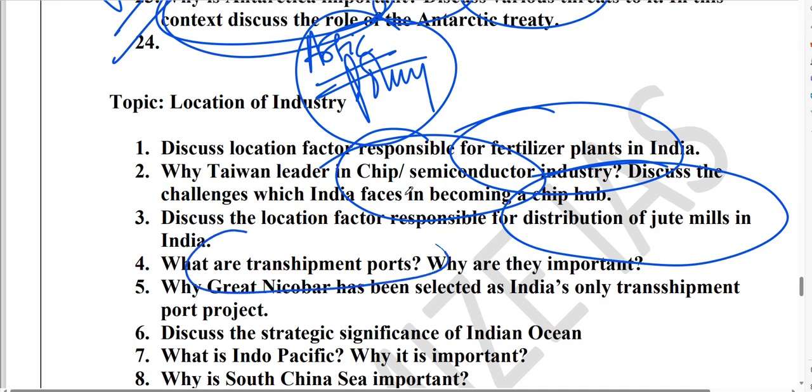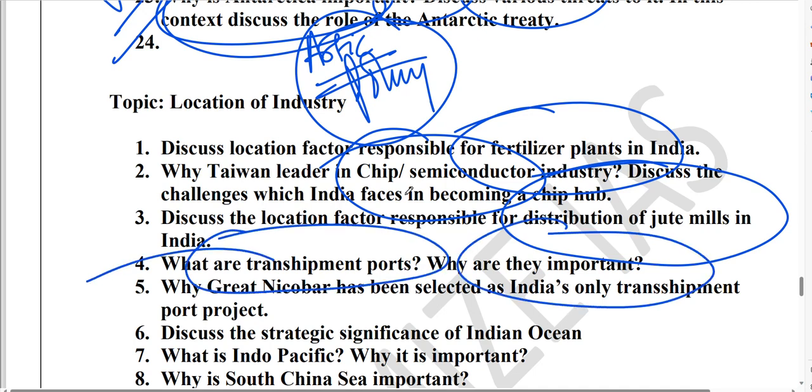Then, guys, what are transshipment ports? Why are they important? Guys, you know that in Andaman and Nicobar Islands we are building a transshipment port. So what are the factors which determine the location of transshipment ports? Why are transshipment ports important?